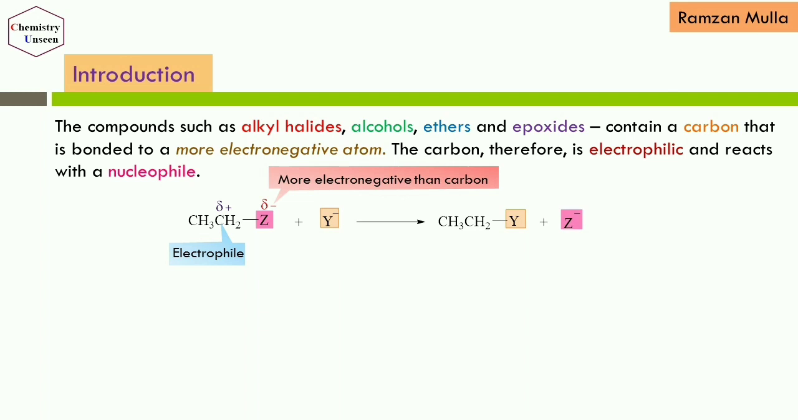Now we have Y minus. This Y minus is acting as a strong nucleophile, which is stronger than Z. In this reaction, the stronger nucleophile displaces the weaker nucleophile from the reactant molecule, so we get CH3CH2Y along with Z minus. Remember, when carbon is bonded with a more electronegative atom, the carbon bears a partial positive charge and hence acts as an electrophile.